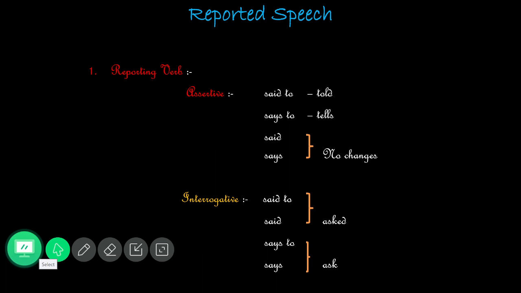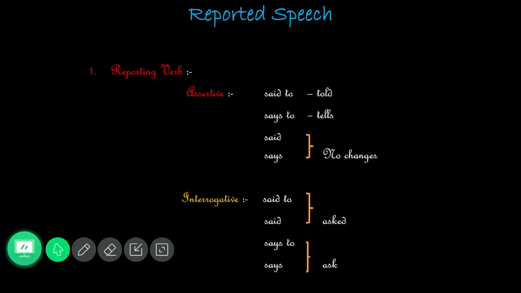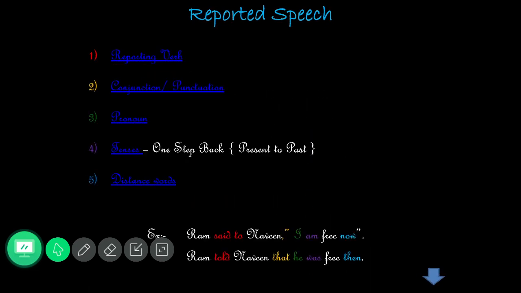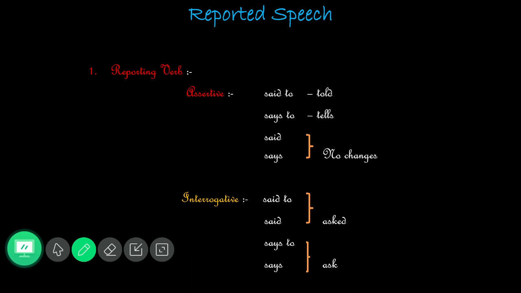Okay. For assertive alone, we have differentiated like said to and says. But for the remaining, interrogative and even the next ones, imperative and exclamative, we have divided like past form and then the present form. Okay, very simple. Hereby you should remember it. Why we have assigned like said to and says to, hereby you should remember that there we have written two forms, said to and then says to.